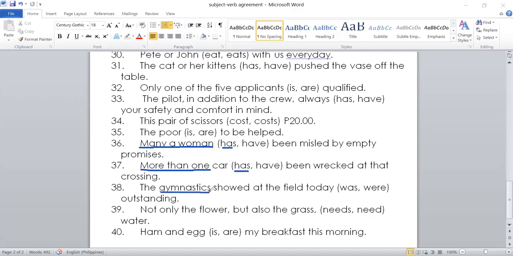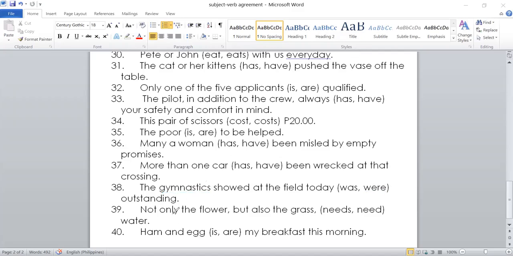For other subjects, especially the collective nouns, please check the meaning in the sentence. For example here, the gymnastics showed at the field today, blank outstanding. In this sentence, the meaning is that there are a lot of gymnastics shown. Therefore, were. Okay? But if you say gymnastics is not my favorite subject, meaning you're referring to gymnastics as a whole, therefore, it will take a singular verb. So it depends on the meaning. Okay, always check the meaning.